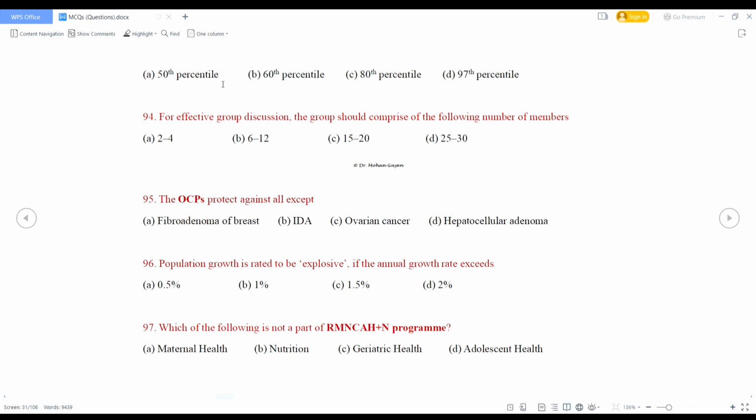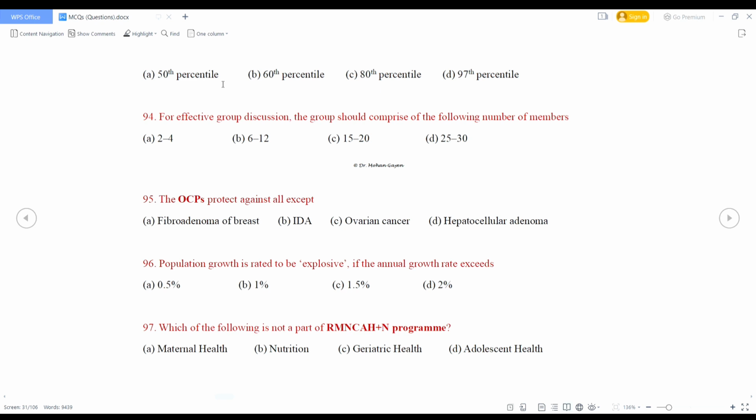Option D. For effective group discussion, the group should comprise of the following number of members: 2 to 4, 6 to 12, 15 to 20, 25 to 30. So what is the right answer? It is 6 to 12 or below 15 for group discussion. So the right option is option B.